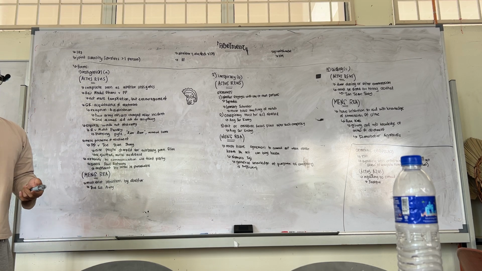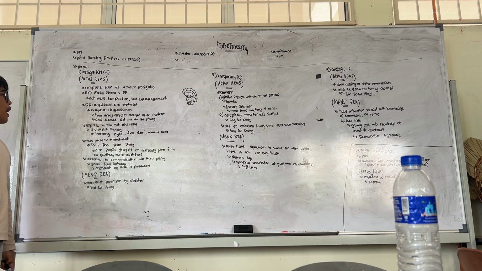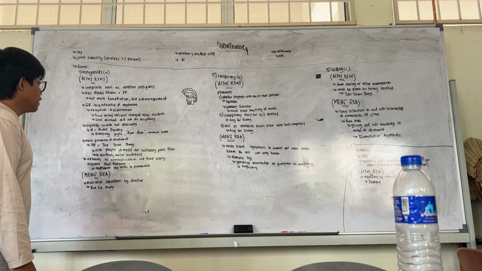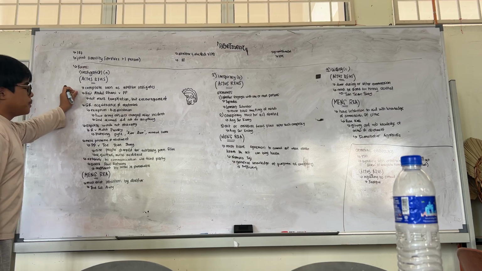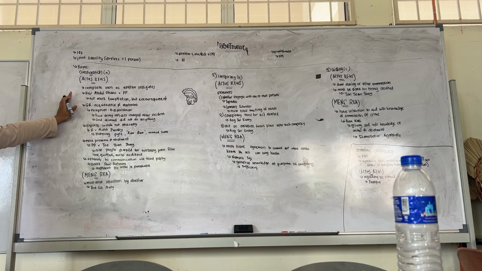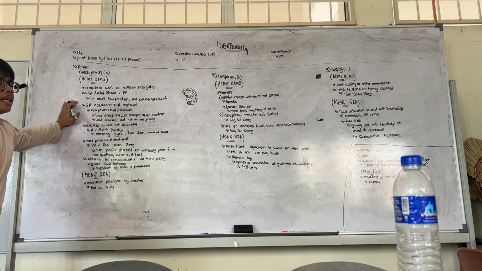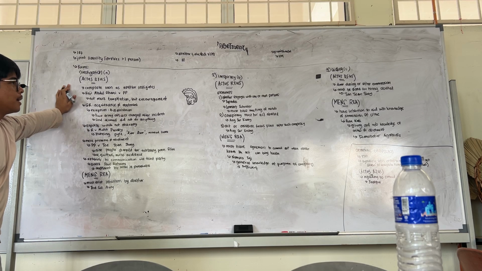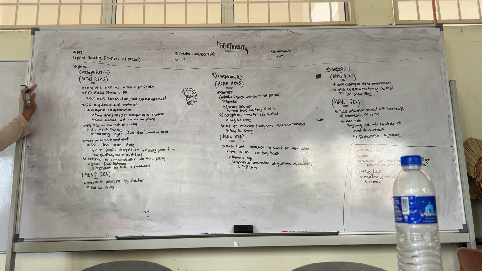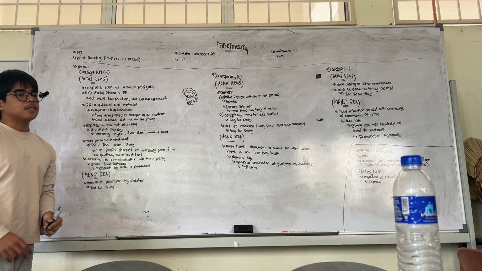So instigation, we can see in the case of Haji Abdul Ghani against public prosecutor, is not mere temptation, but it is also encouragement. That means you cannot merely tempt someone to do a crime. You have to actively encourage that person to do such crime or such action. Only then is it considered instigation under abetment. So the general rule for abetment by instigation is that acquiescence is not abetment.